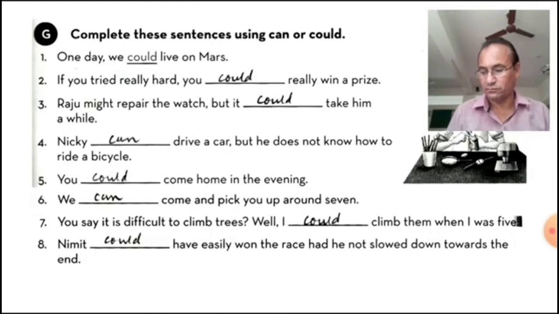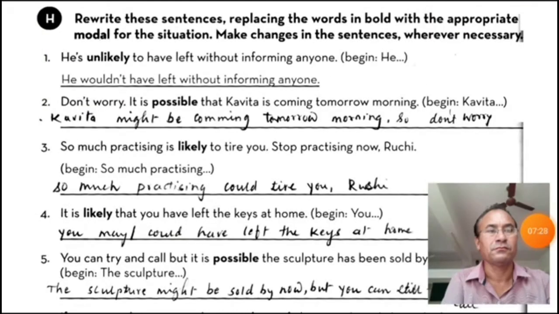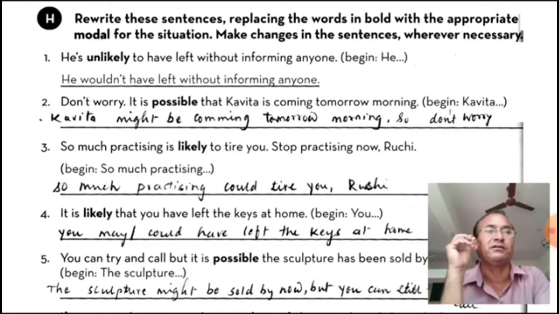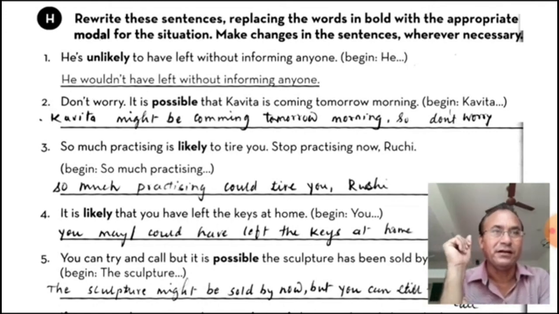H. Rewrite the sentences replacing the words in the bold with the appropriate modals for the situation. Make the changes in the sentence wherever necessary. We can make the changes in the sentence if it is needed.